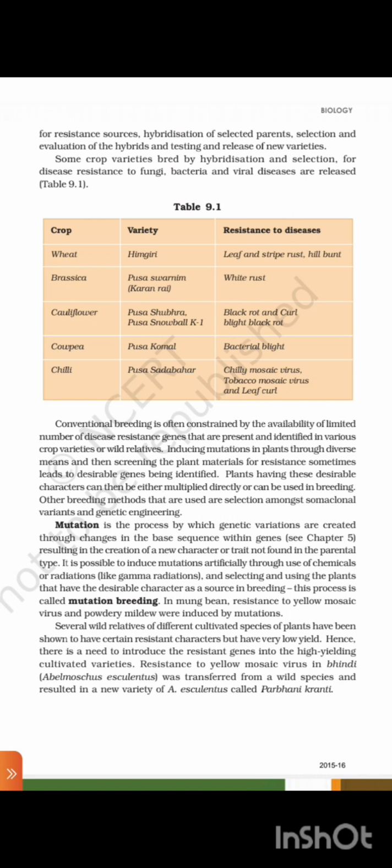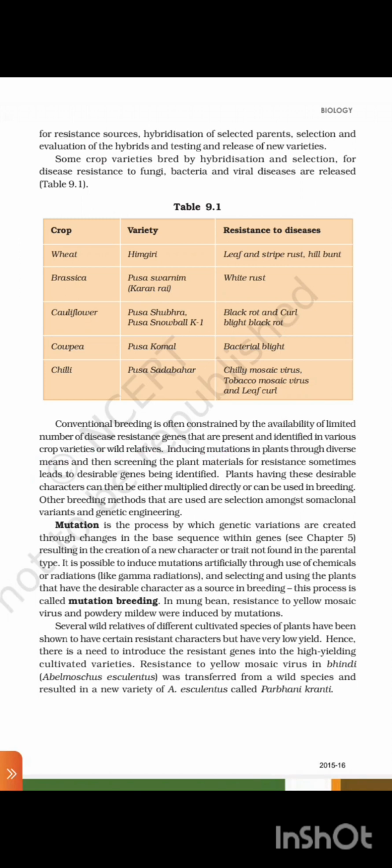Some crop varieties bred by hybridization and selection for disease resistance to fungal, bacterial and viral diseases are released, Table 9.1. Conventional breeding is often constrained by the availability of a limited number of disease resistance genes that are present and identified in various crop varieties or wild relatives.